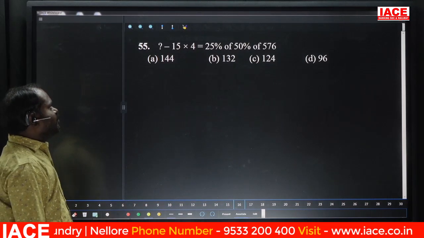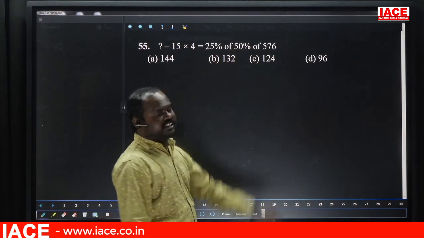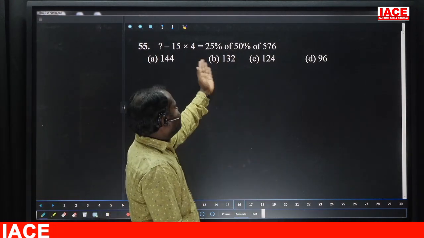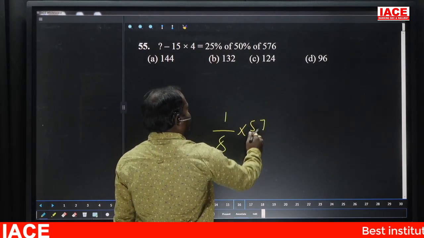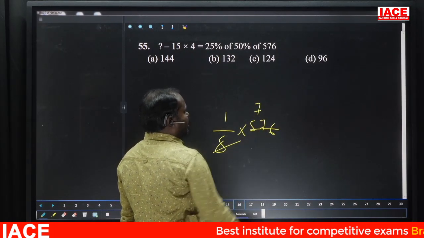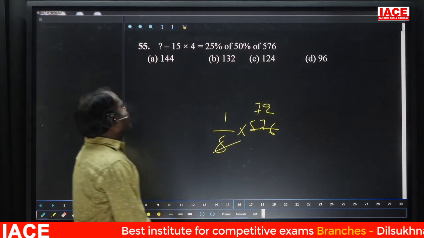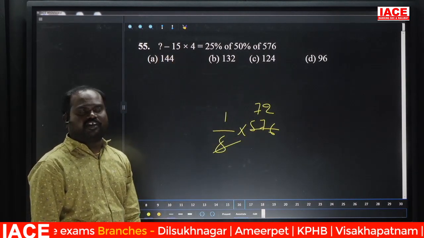Question mark minus 15% of. Here 25% is nothing but 1/4, 50% is nothing but 1/2. So 1/4 and half is nothing but 1 by 8. So 1 by 8 into 576. Here 8 7s are 56, 16, 8 2s, nothing but 72. So 15 into 4 is 60, minus 60 becomes plus. 72 plus 60 is 132.